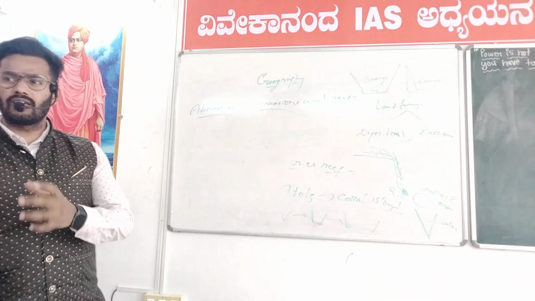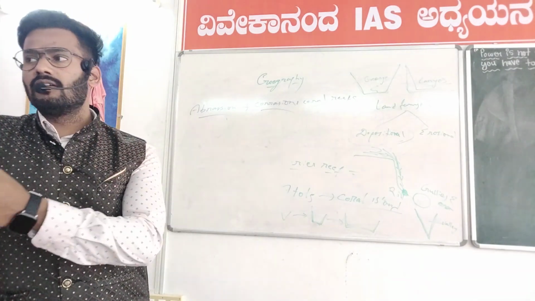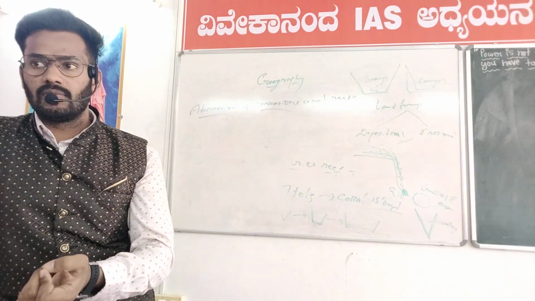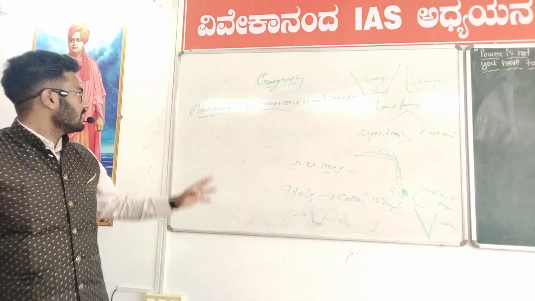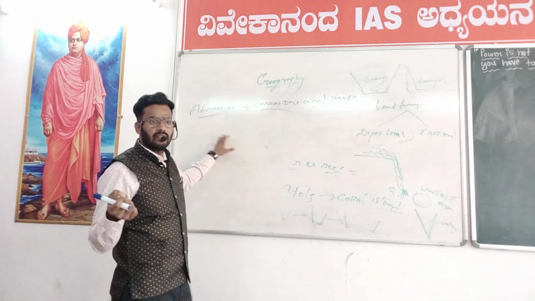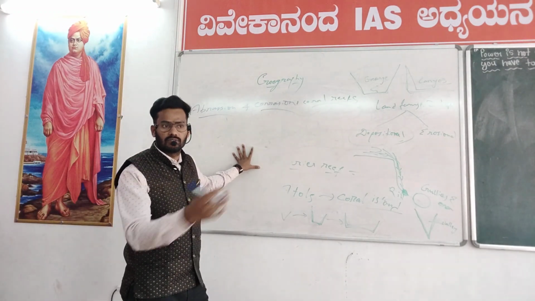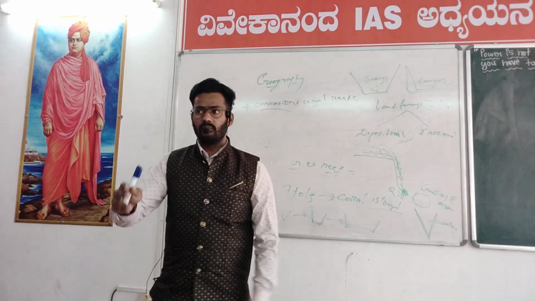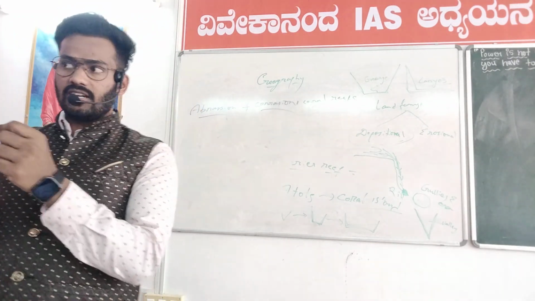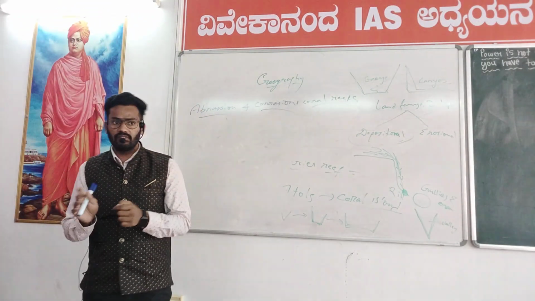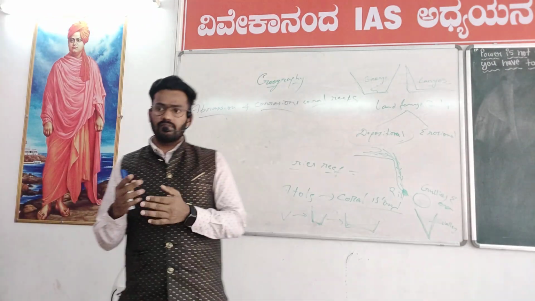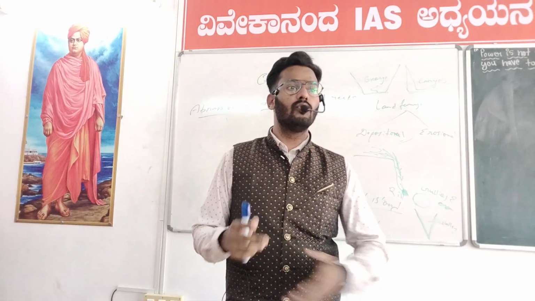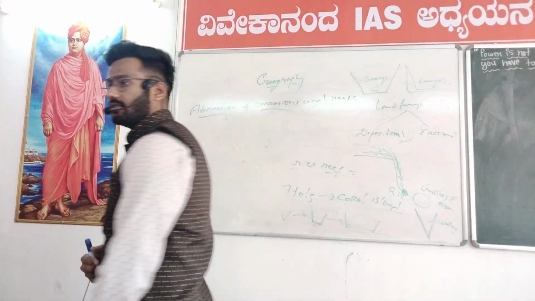When the wind strikes a rock, because of the force of the wind, the sediments from the rock get detached and fall. Till that process we call it abrasion. If the detached particle is again moved by the wind force, then we call it corrosion. Because of the wind pressure, the particle or sediment from the rock detaches, we call it abrasion. And again, because of the continuous force of the wind, that detached particle moves out of the surface, then we call it corrosion.